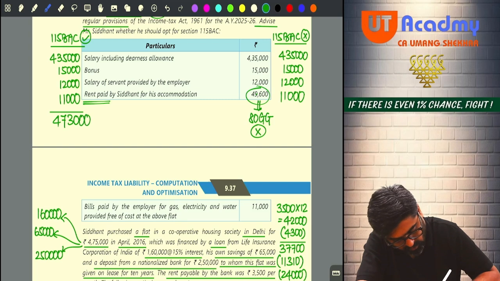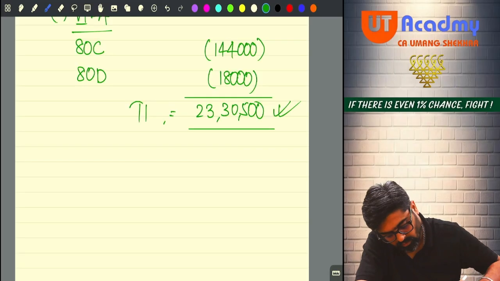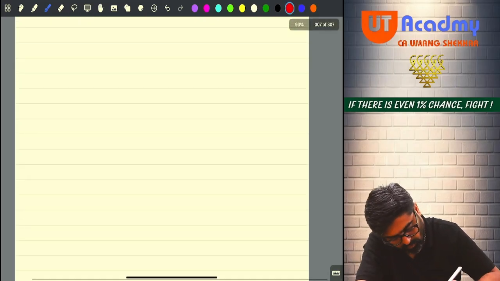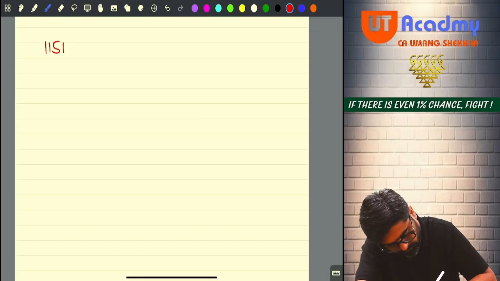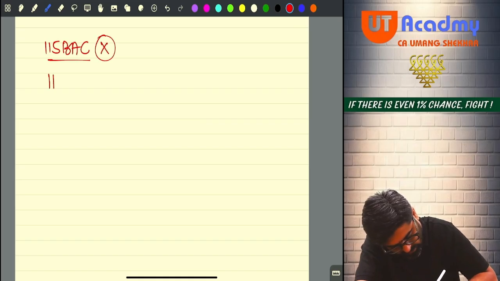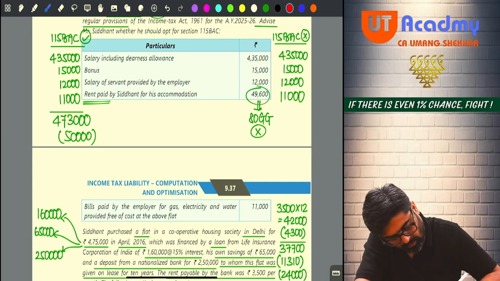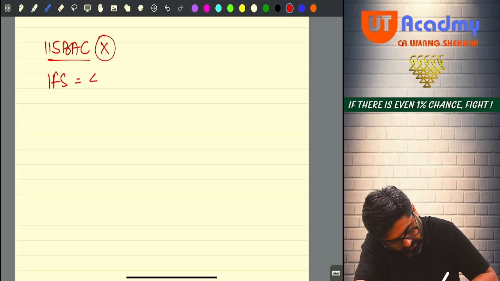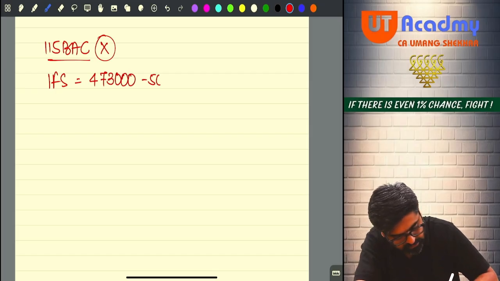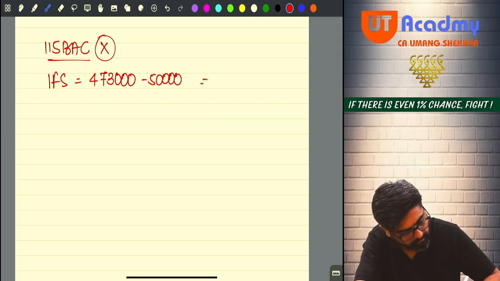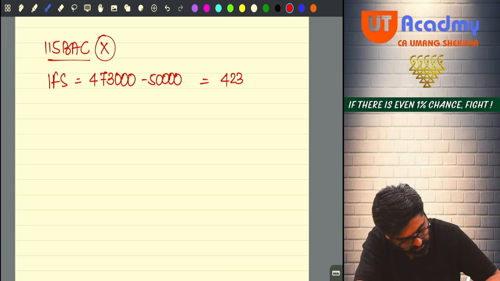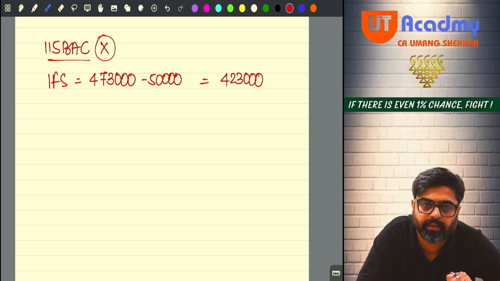And out of that, he is going to get 50,000 standard deduction. Done? No, sir. So, if Siddhant is not following 115BAC, his income from salary will be how much, sir? It will be 4,73,000 minus 50,000 standard deduction. So it will be 4,23,000 only income from salary.